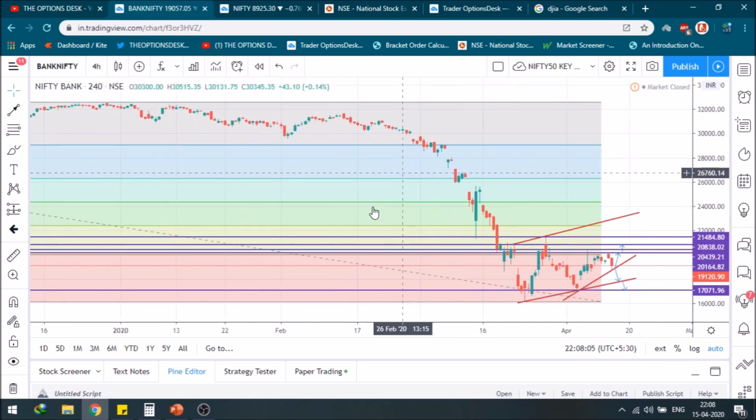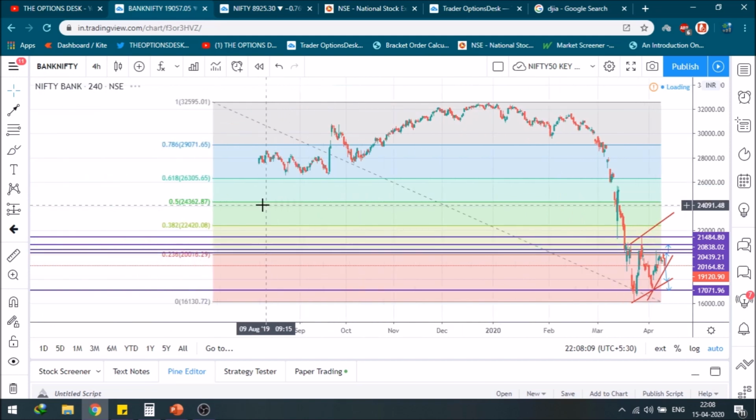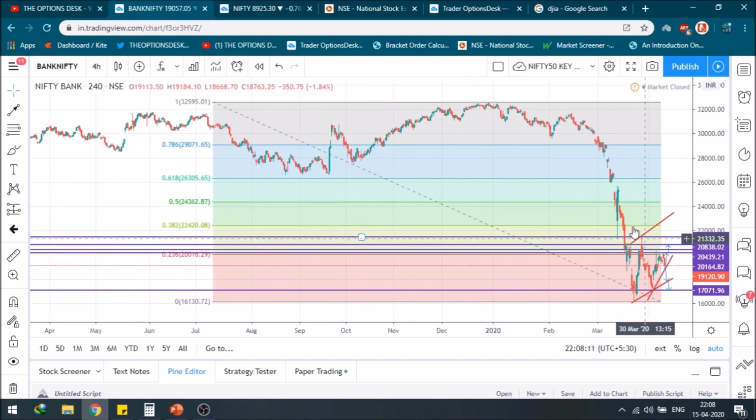So as you can see, I've already marked the interim resistance. So now let's mark the final resistance. As you can see, we have to go back as there is no prior data to backtest it. So now let's go back.